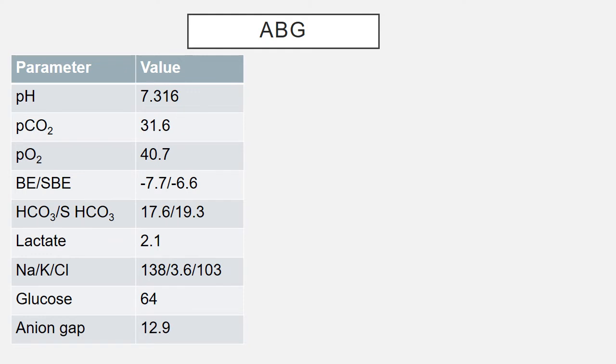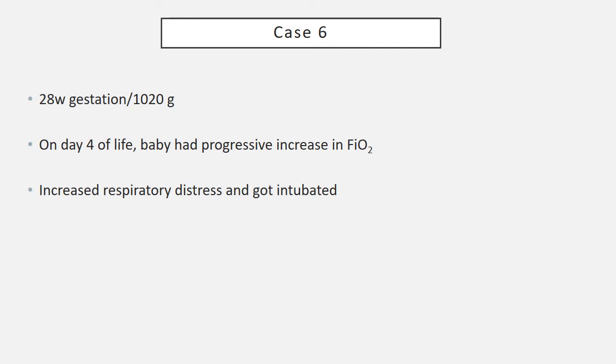Looking at the ABG, we see that the baby is having metabolic acidosis and hypoxia. The hypercarbia in this case is iatrogenic, which is a common phenomenon that occurs when the babies are put on high frequency ventilation with high amplitude. Hence, in this case, we need to titrate the amplitude based on the CO2 levels that we get in the ABG report.